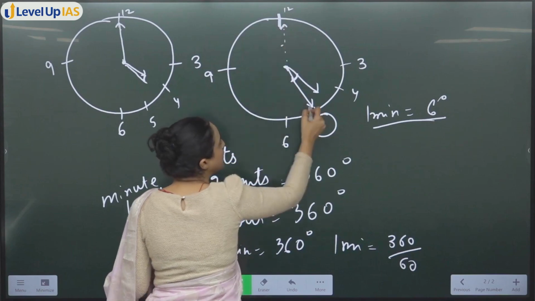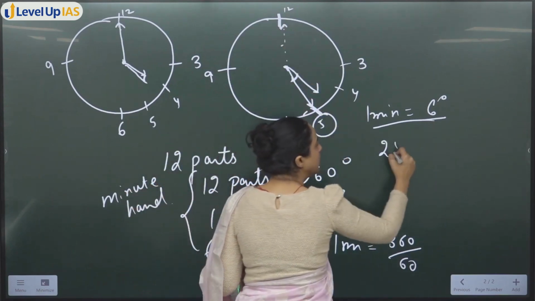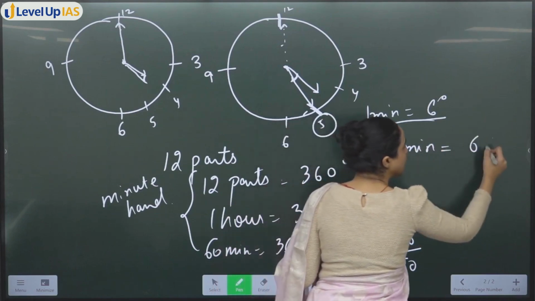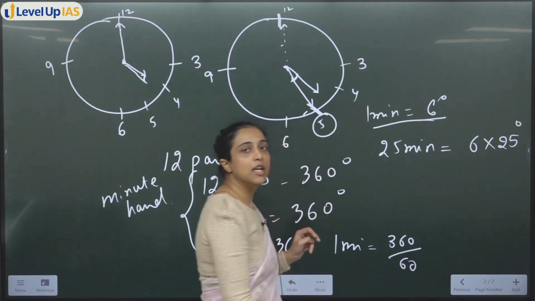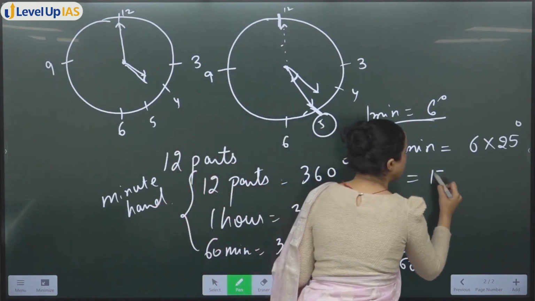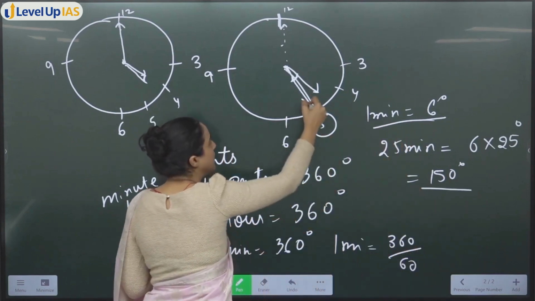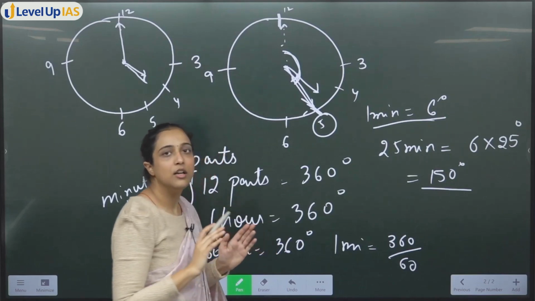From 12 to 5, 25 minutes. In 25 minutes you are at 6 multiply 25 degree, ठीक है। Is this much clear? In 25 minutes you are at 150 degree angle, ये angle, that means this angle is 150 degree।